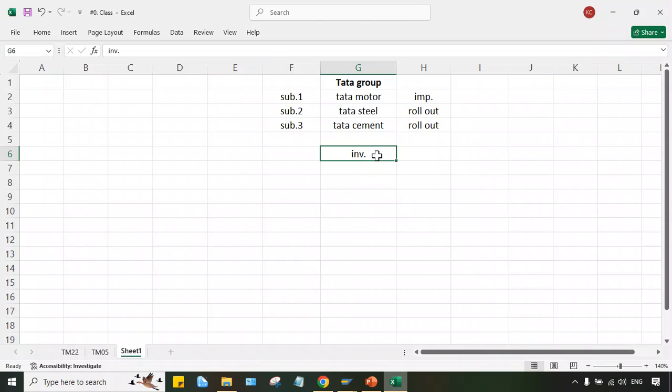From there, all the transactions are getting posted. A transaction which has taken place in the US, a transaction in the UK, a vendor has sent an invoice from the UK or the US, but the soft copy comes to India, and from here the transactions are posted. In the same way, let's suppose Tata Motors has a central office in Delhi, and from there they post the invoices and other transactions for Tata Motors, Tata Steel, Tata Cement.